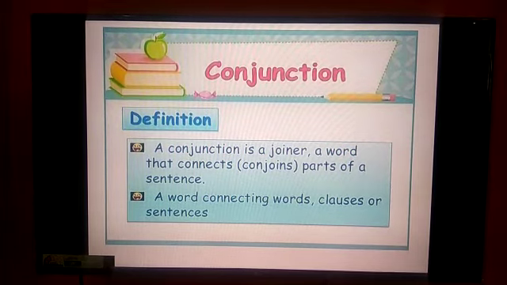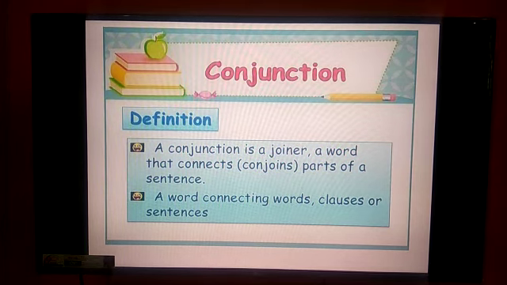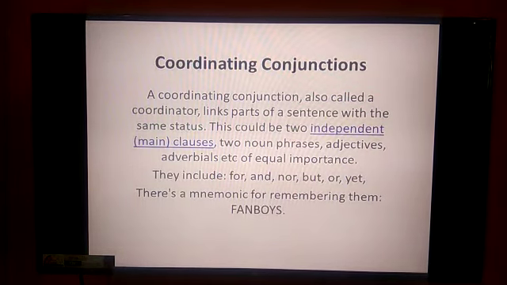Now in conjunction we have 2 main types of conjunctions, and that is what we are going to see in today's class: coordinating conjunctions and subordinating conjunctions. First let us see about coordinating conjunctions.